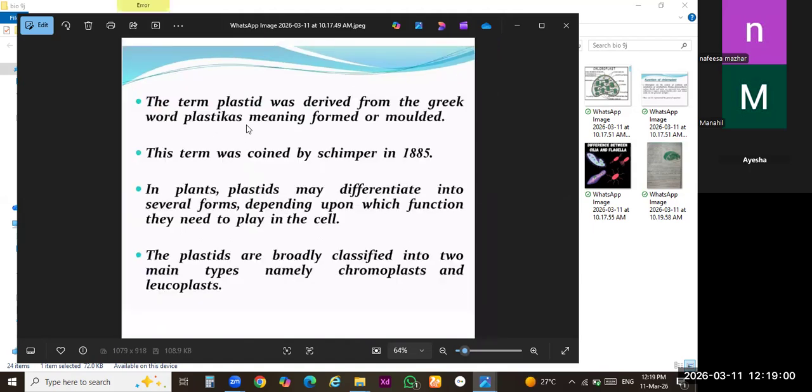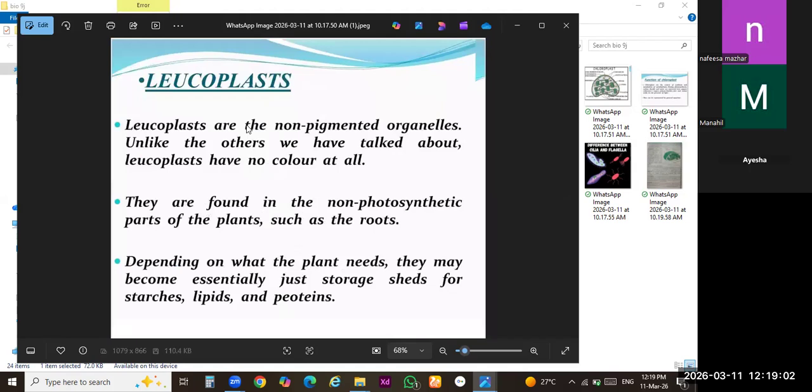Okay. Now we will discuss the leucoplast. Keep it in your mind, class. Chloroplast is the detailed topic, but chromoplast and leucoplast are very shortly discussed in your syllabus. Now we will discuss the leucoplast. I have told you about chloroplast. Chloro means chlorophyll. Chromo means other than chlorophyll, like carotenoids, other than green color, all other colors.